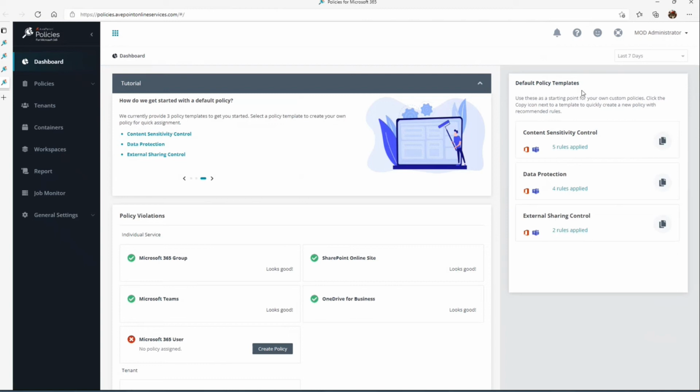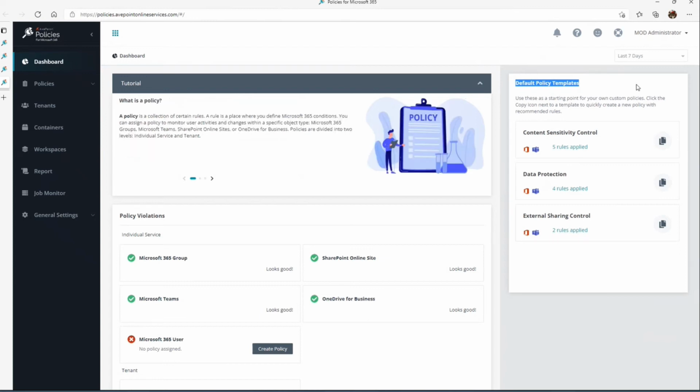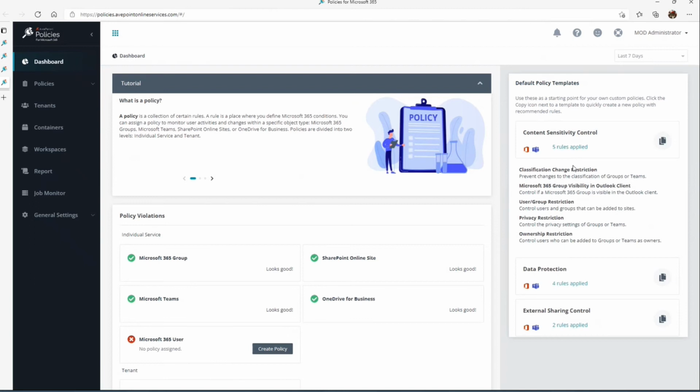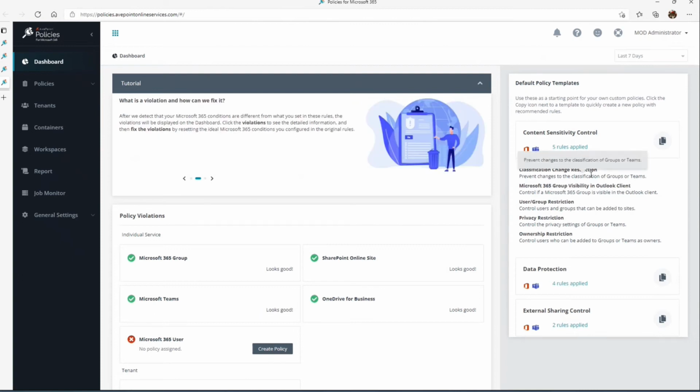We have a couple of policies that we've added to help some customers or your practice get started. Some of the common ones are content sensitivity control, right? So we can take a look at a couple of the rules here around controlling content. And I'll get into this in a bit and show you how you can configure some of the rules to help you monitor, look for those settings, revert those settings back in an automated fashion there.